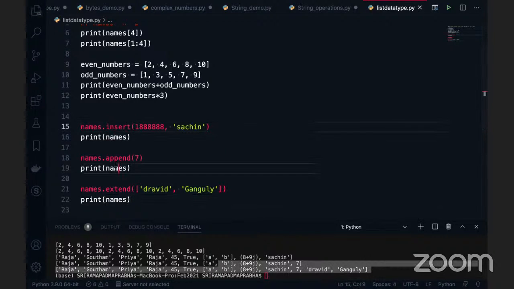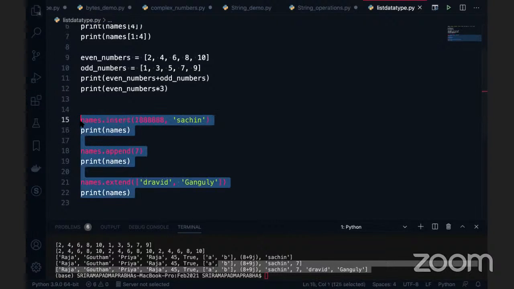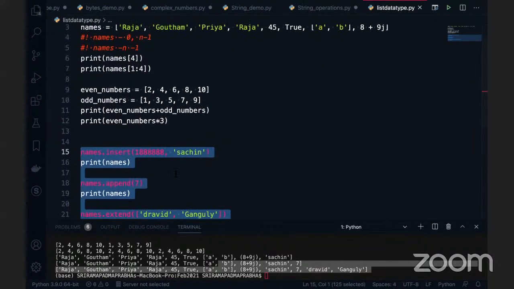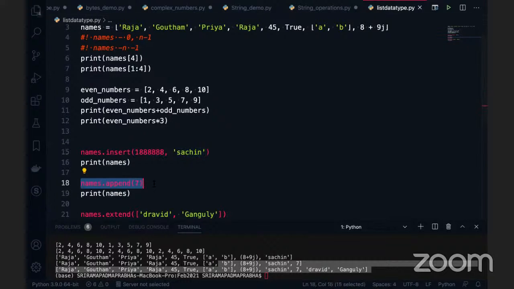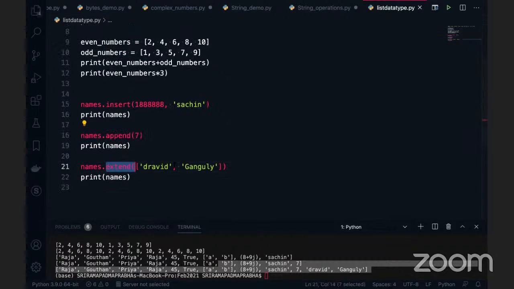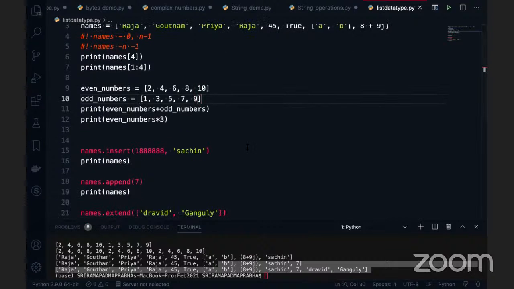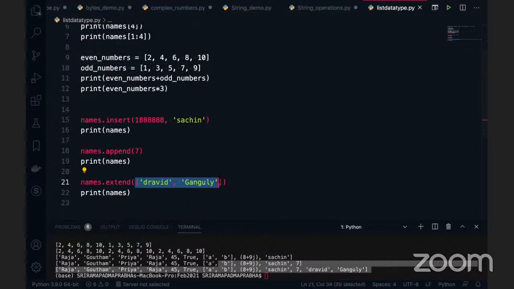So insert, append, extend, these are all like extensions of your list. Maybe you have some data in your list, but on top of it, if you want to add more, we can do it. But insert can add only one element. Append also can add only one element, but extend can be used for multiple elements. Assume there are students' names here, 100 students, but you missed out 30 students. You can create a separate list of those 30 students and give it to this extend function. It will add directly to the existing list.